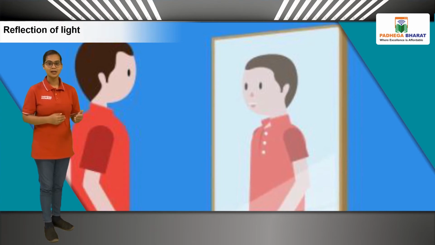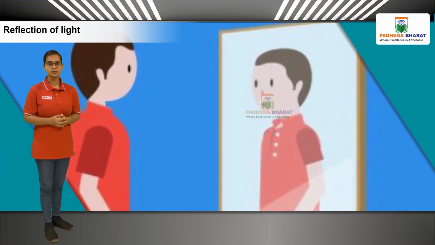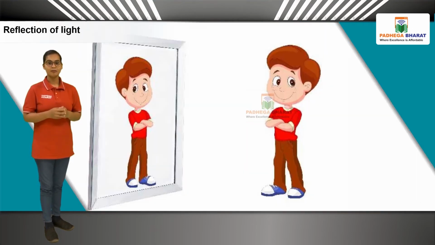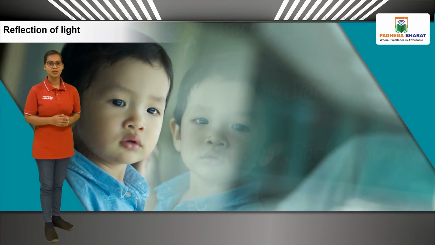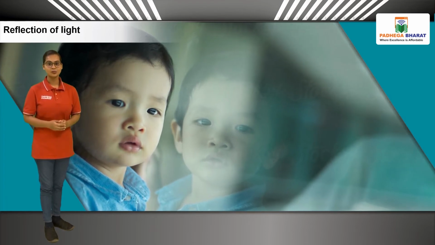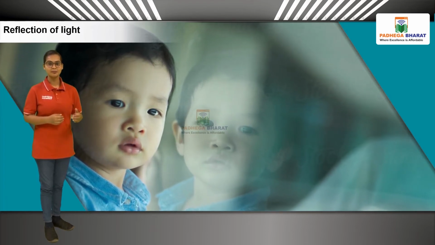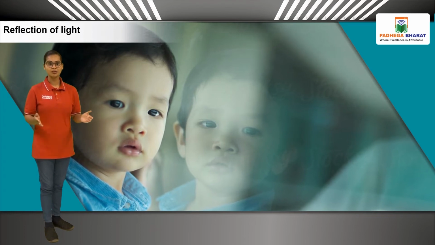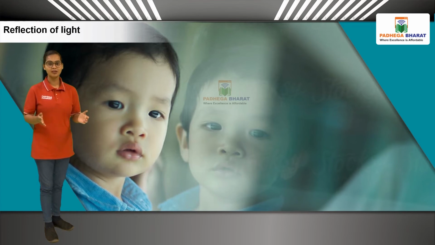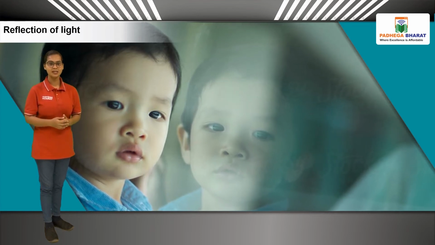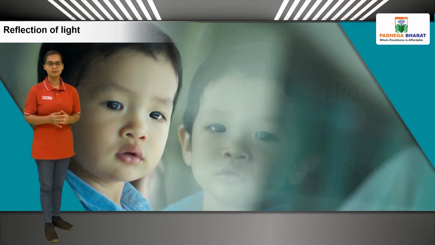Let us see how light is reflected from three surfaces shown in this figure. When you see your face in a mirror, the light reflected from your face falls on the mirror and gets reflected back again. That is why you see the image in the mirror. Do you see your image in glass panes? You do, although it is somewhat faint. No image will be seen at all on the wooden surface.